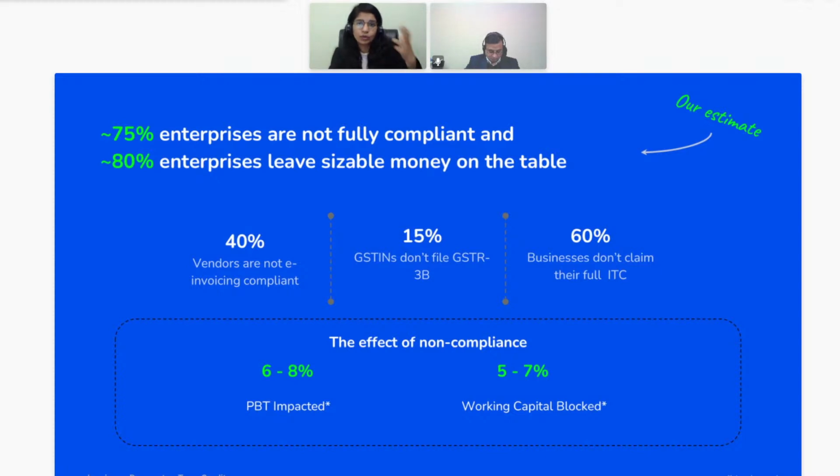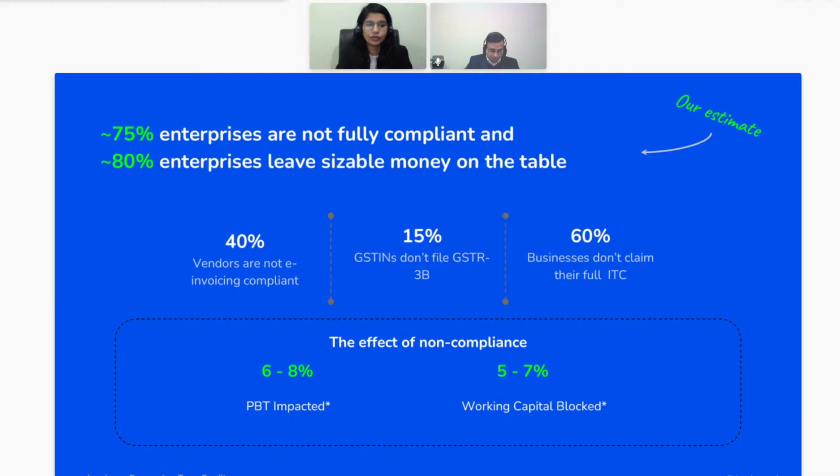So the person who was compliant here, even if he's charging 100 rupees, which is 1 rupee extra, 5 rupees extra, it's not going to cost you much, because ultimately that 18 rupees you can always go ahead and claim as an ITC. But for the other one who is not compliant at all, it will become an entire cost for you, which will decrease your profit.